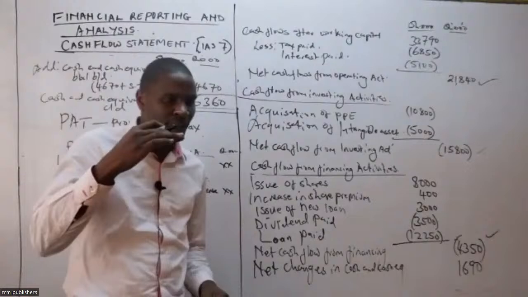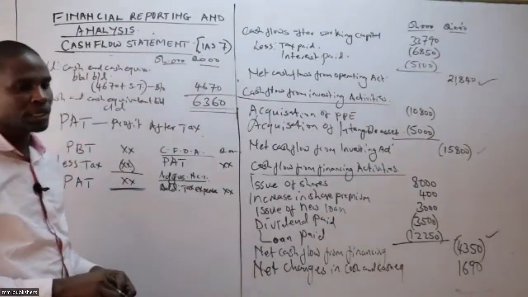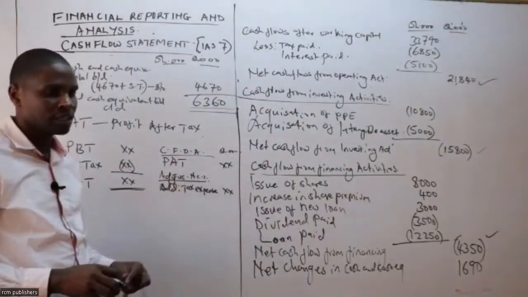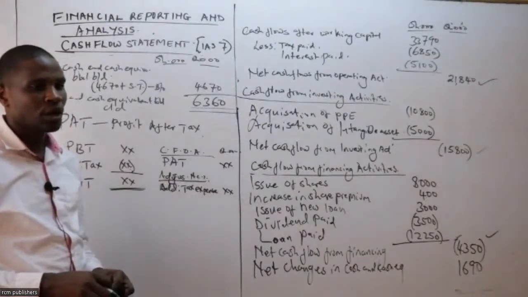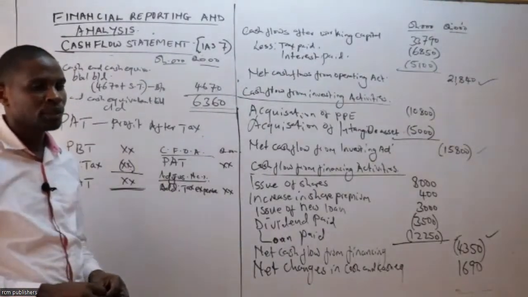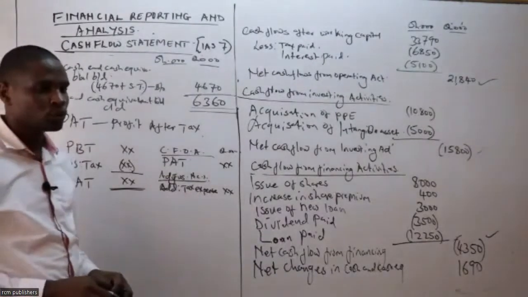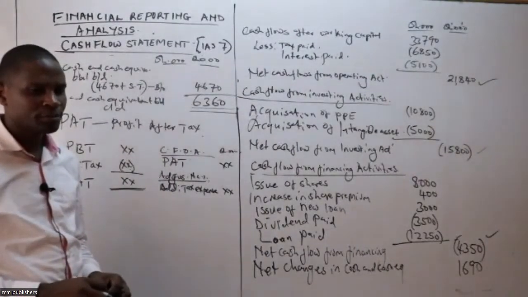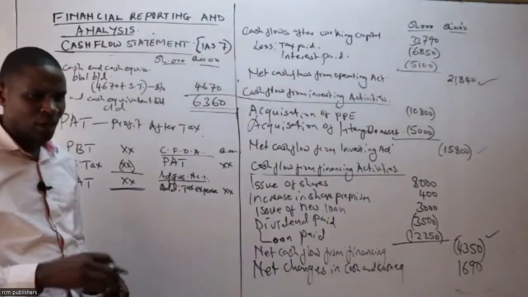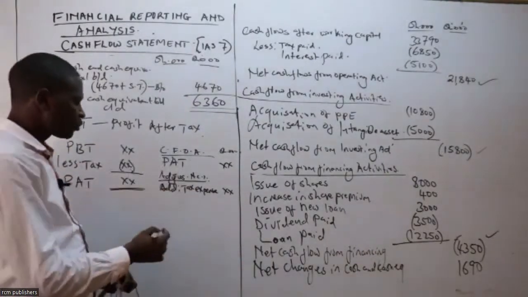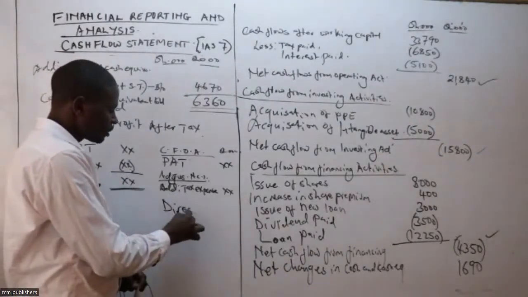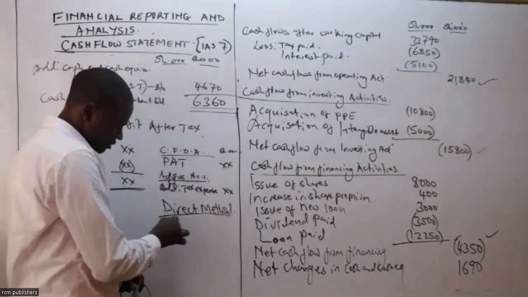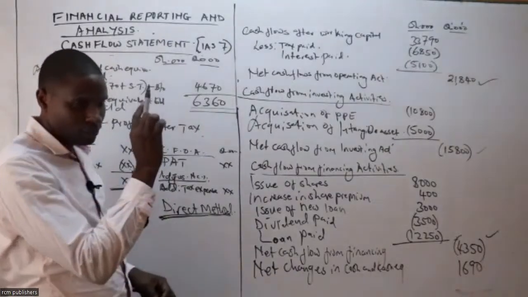Okay, are we together now? Do you understand that concept? So you bring tax, you add it back under adjustment of non-cash item. Are we together? And how about deducting operating expenses? Now, when you go in that route, that is the direct method. Whatever we are talking about here is the indirect method. Are we together?